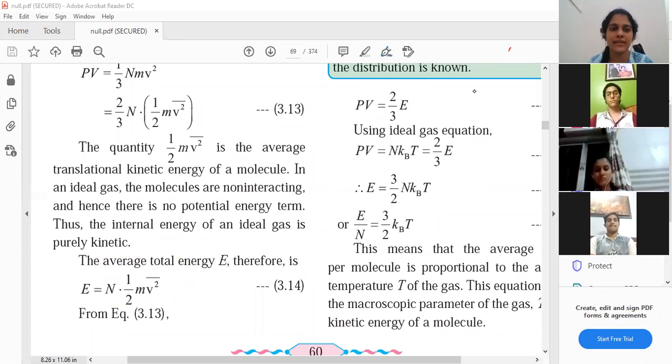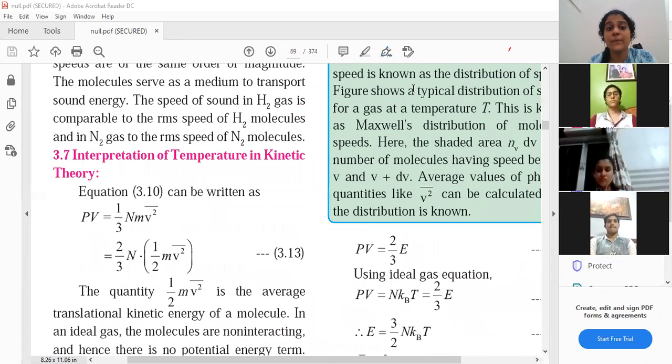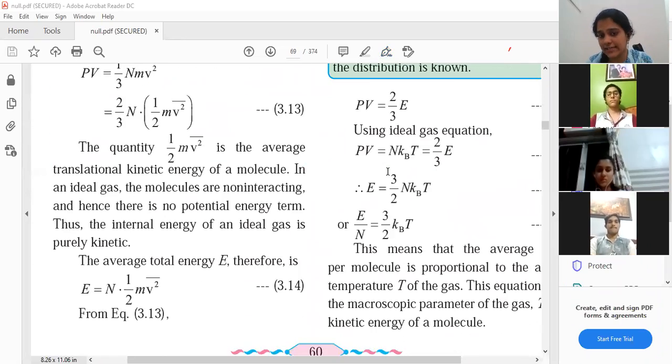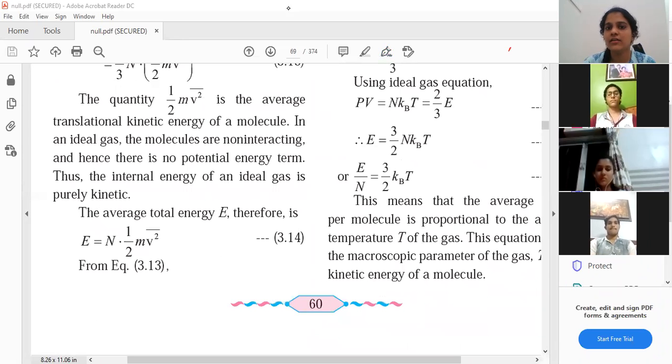That is what the topic is, right? What is the topic? Interpretation of temperature in kinetic theory. Okay, fine. I hope you all are understanding, and then you all can further modify this. How can you modify this further? Take this n over here in the denominator.